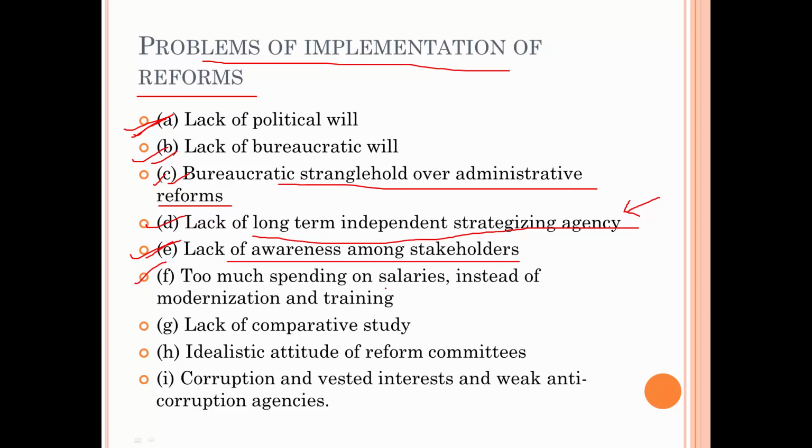Then too much spending on salaries instead of modernization and training. Mostly the expenditure is done on salaries only. If we spend that money on training as well as skill building of the present employees, that may result in better administration. Then lack of comparative study. We are not getting enough inputs from other areas where administrative reforms have already happened, and they have a better capability to deal with those problems, so we can do comparative study. You will also read about comparative study in detail during your administrative thinkers when we will study Fred W. Riggs.